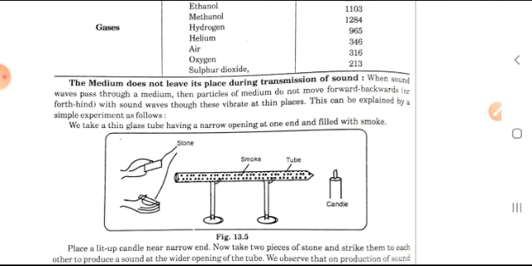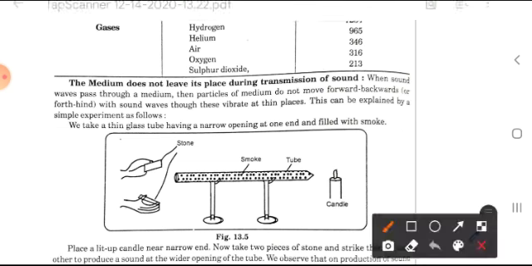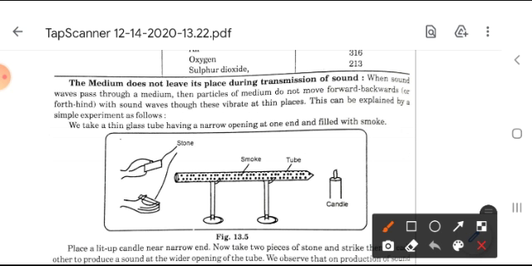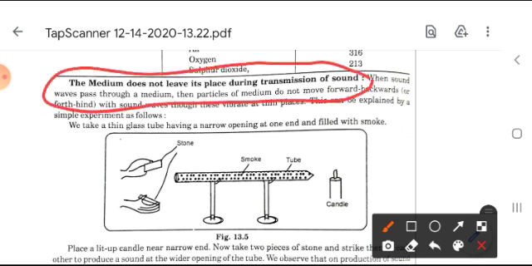Now moving forward, one interesting observation which is given here is that the medium does not leave its place during transmission of sound. This property is seen here. How? For this, take a glass tube that is pointed on one side and the second end is cylindrical and open.